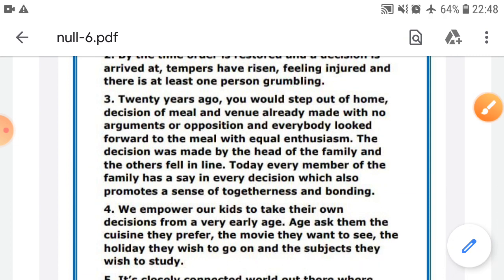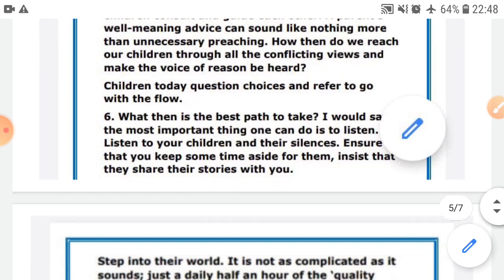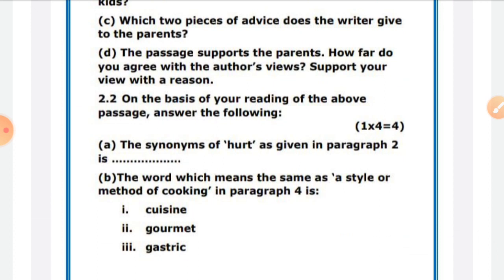So what are we doing here? We are answering the questions, taking the answers directly from the passage rather than our own innovation. When you write the answer, you will also take the answers directly from the paragraph. You do not need to spend more than enough time here. You will have to do grammar after that, your writing section after that, and your literature section after that. So time management is very necessary. Just read the paragraph, and while writing answers, take them from the paragraph itself.